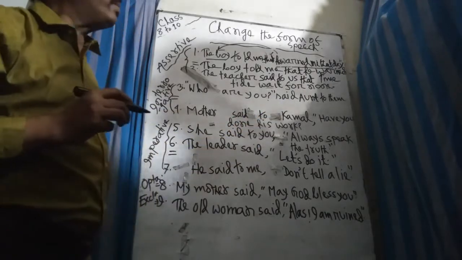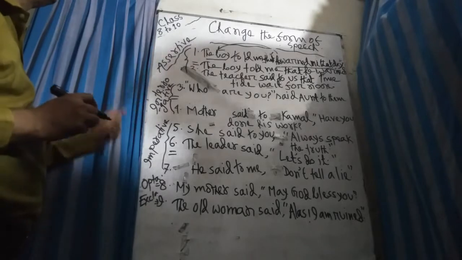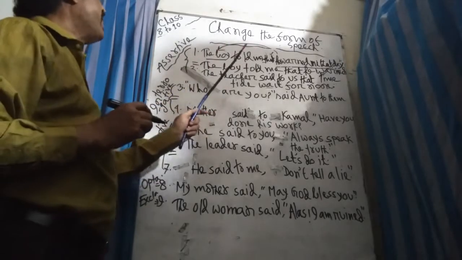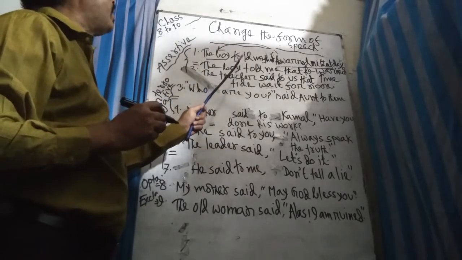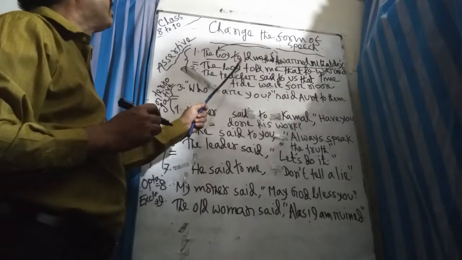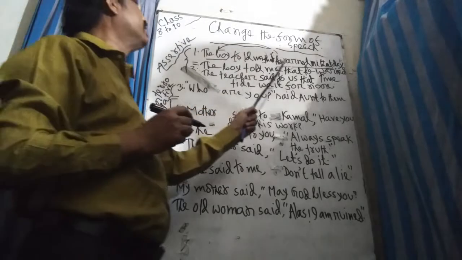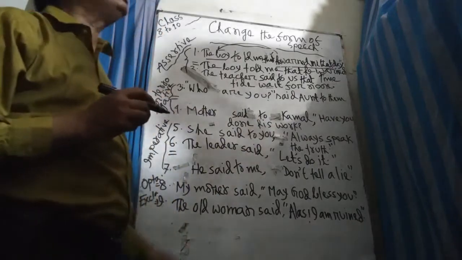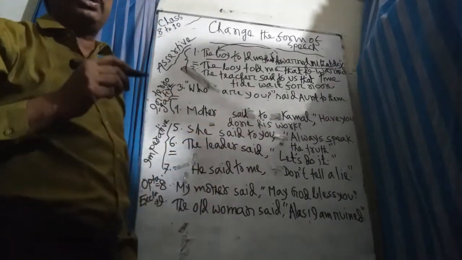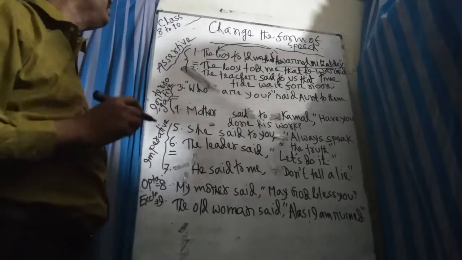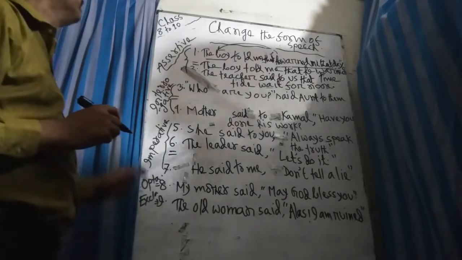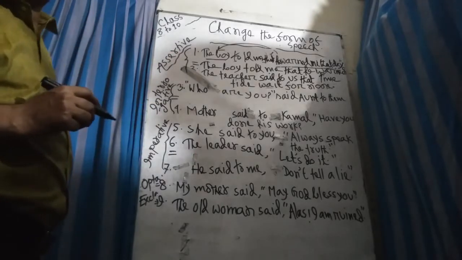Just omit the comma and quotation marks. These are assertive sentences. And you remind it, I told you before that if the reporting verb is in present or future tense, the reported speech will not be changed. Only the person will be changed, and nothing else will change. In such a way, for assertive sentences, you just change them.